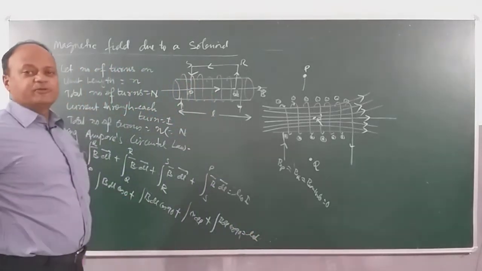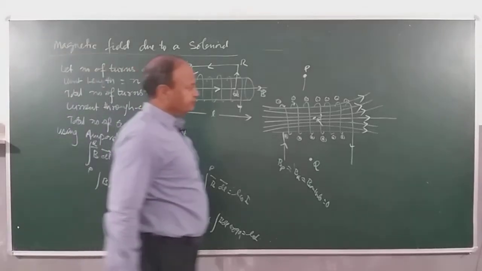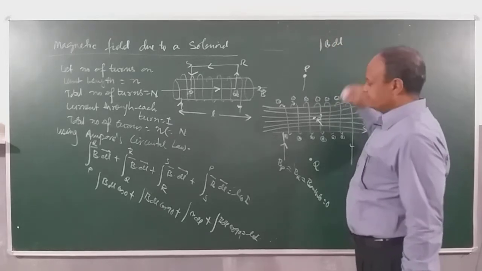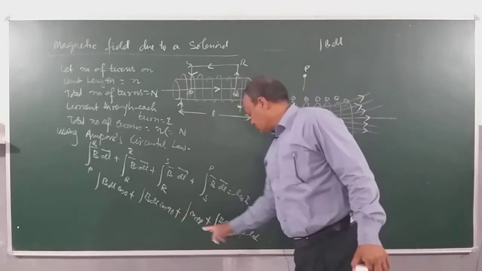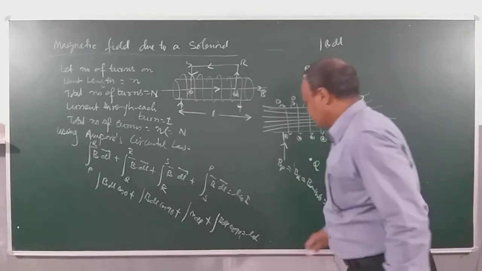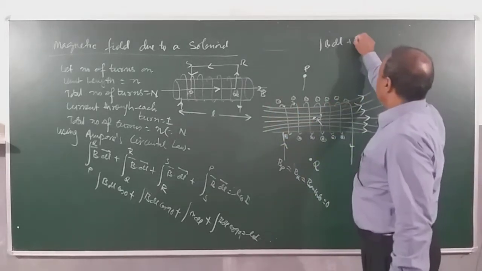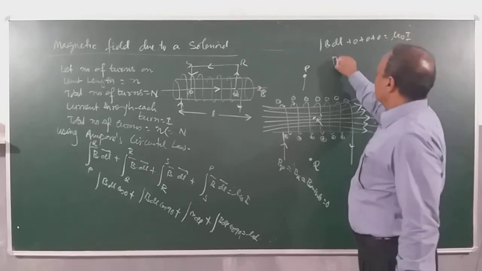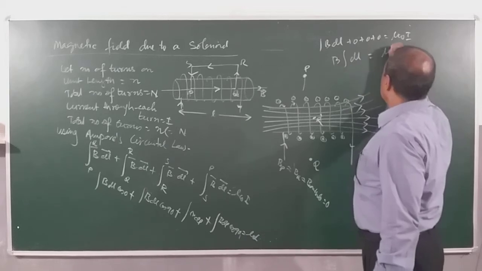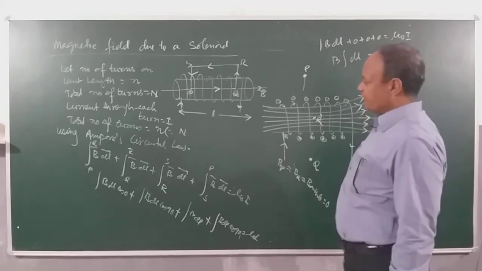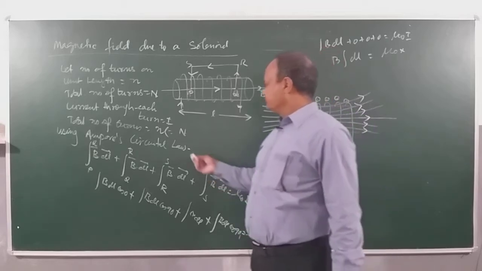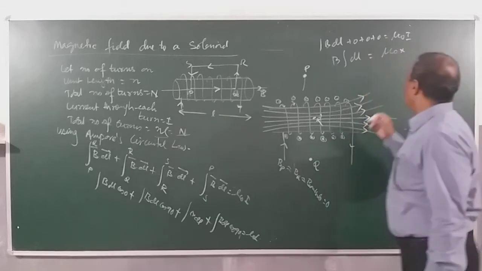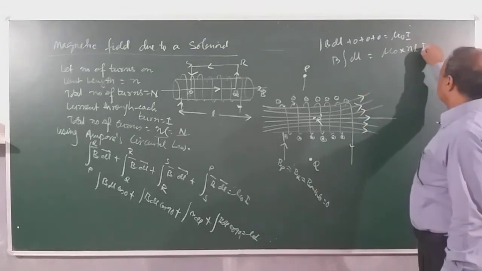Clear? Now I will be simplifying this. We put in the value: B dl. This part is 0, this is 0, this is 0, all are 0. This is μ0 I plus 0 plus 0 plus 0 is equal to μ0 I. B dl equals μ0 I. And what is the value of I? The total current which is enclosed. So the total number of turns is N, which is n into L, so I will be equal to nL into I.